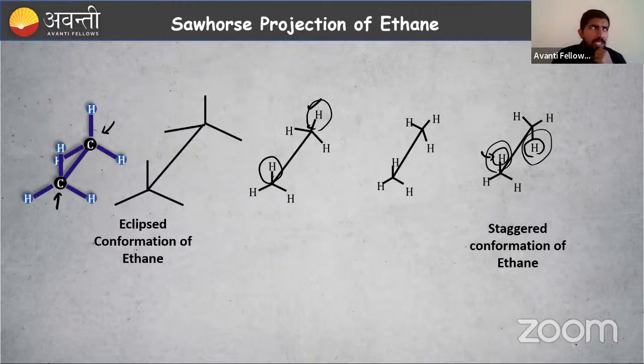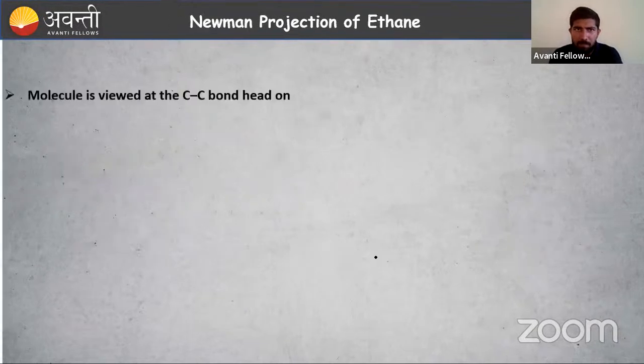And you may have a doubt: in between, I can rotate it 1 degree, 2 degrees, 3 degrees, 4 degrees, etc. In between, you can find so many conformers. Is there any name for those conformers? Of course, there is a name. We can call them skew conformers. We are not going to study that. We need to study the eclipsed and staggered conformations only.